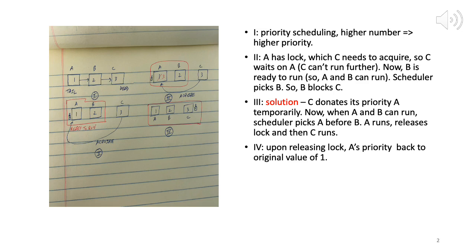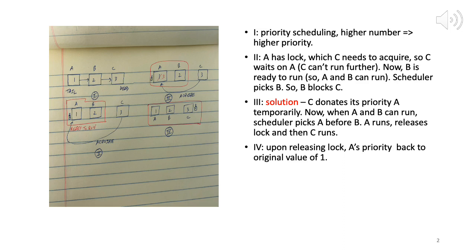But now, to complicate matters, process B becomes ready to run. So now the choice is between A and B to select which process should run. Can C be selected to run?